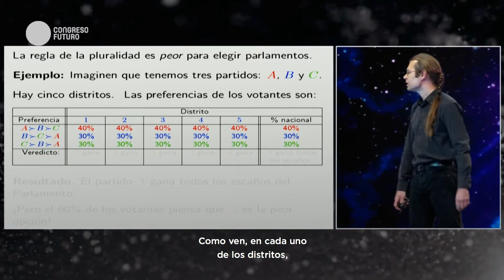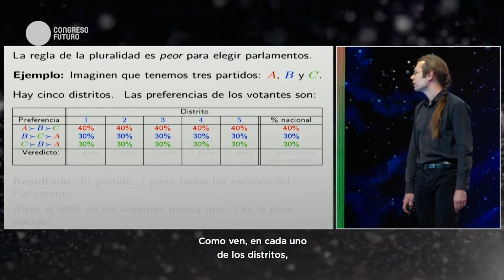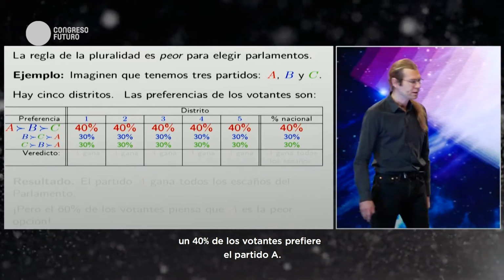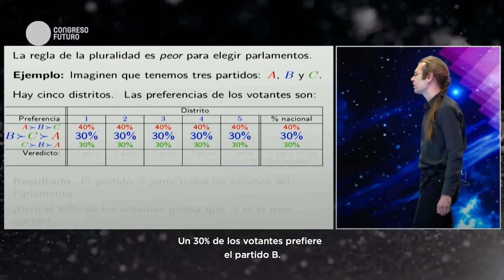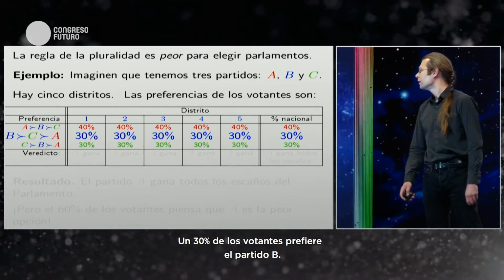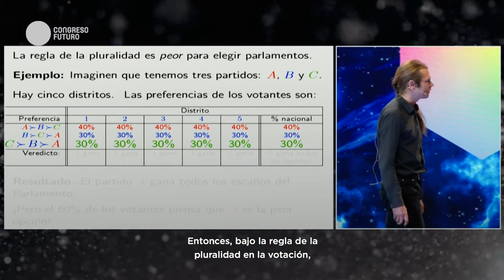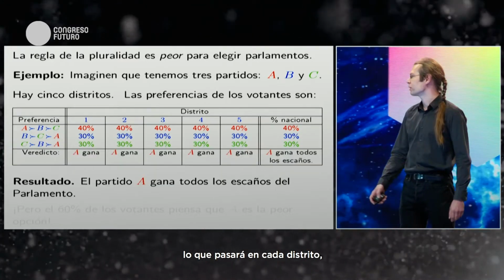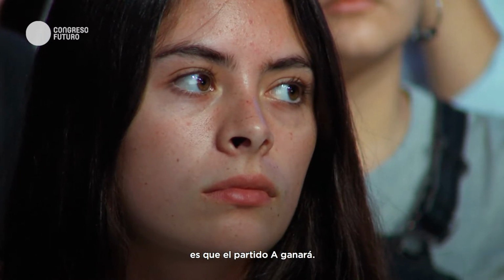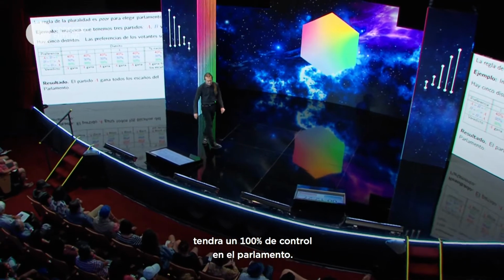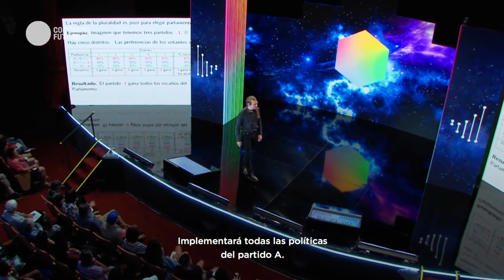In every single district, about 40% of the voters prefer the A party, about 30% prefer the B party, and 30% prefer the C party. Under plurality voting, the A party is going to win in every single district. So the A party will win all the seats in the parliament, so it will have 100% control of the parliament and implement all of the A party's policies.